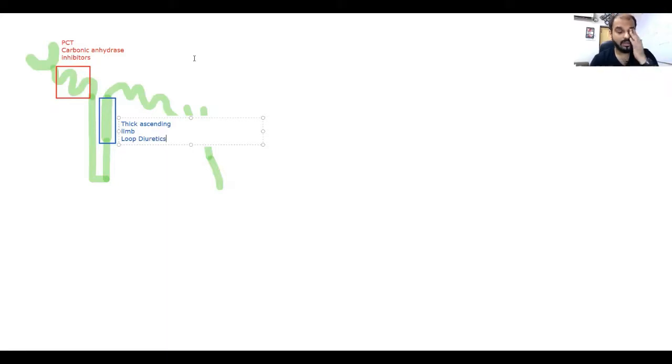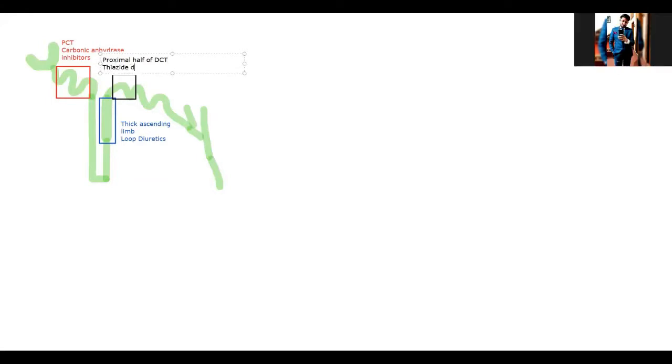And now in the next area, we'll draw it in a black color. Let us choose it. The proximal half of the distal convoluted tubule, this area. This is the proximal half, not the complete one. The drugs which act here are thiazides, thiazide diuretics. Very good.